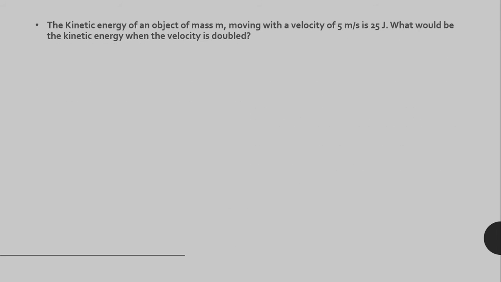Now we'll solve another example which is more important. The kinetic energy of an object of mass m moving with a velocity of 5 meters per second is 25 joule. What would be the kinetic energy when the velocity is double? So what have we been given now? Mass m, velocity 5 meters per second, and kinetic energy is 25 joule.